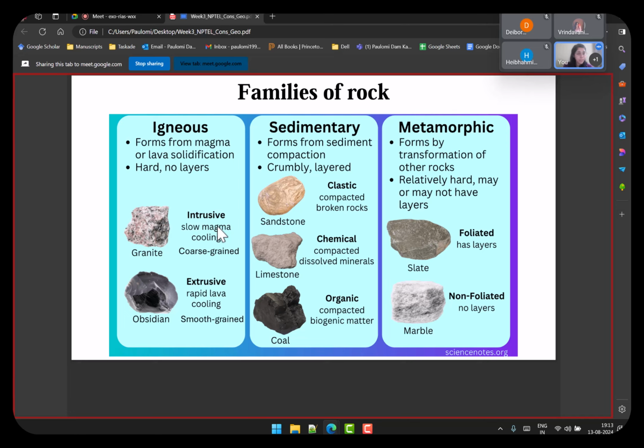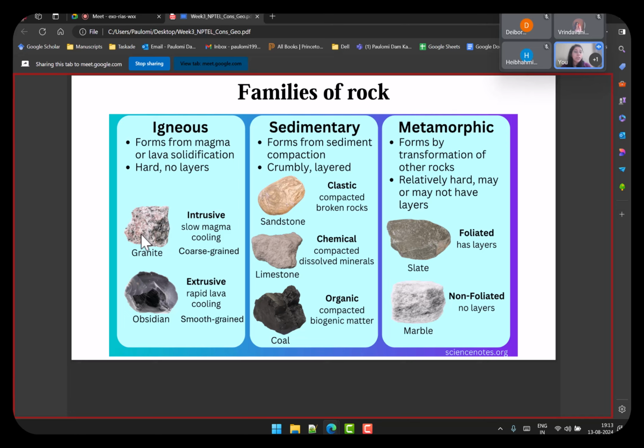Intrusive, as the name suggests, is very slow. It's slow magma cooling. It is cooling at a very slow rate. Because it is cooling slowly, it is able to form these different aggregates. So the feature of the rock that will help you identify it as an intrusive rock is coarse grain. If you look, for example, at the granite in this image, you see the surface is not smooth, it's not plain, it has this grainy structure. That is coarse grain structure, and it is because it is slowly cooling.